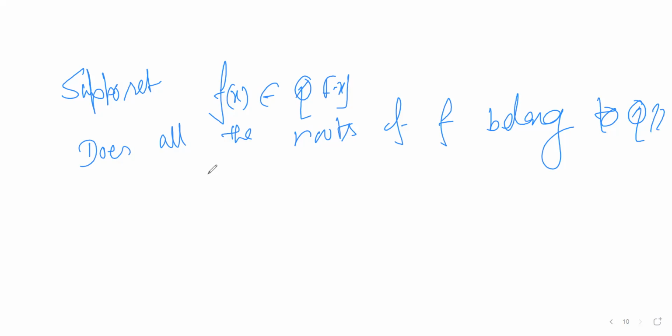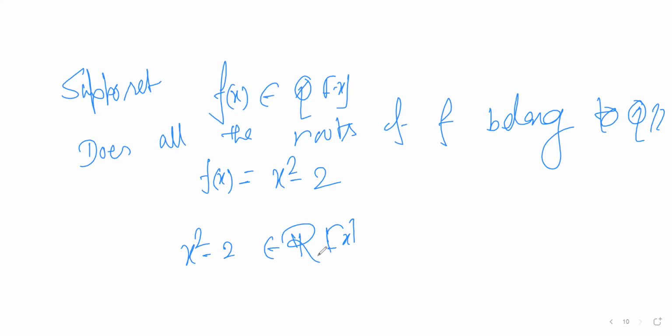So let us consider this polynomial x² - 2. What are the roots here? Can we think about the roots in Q only? No. If we consider the same polynomial x² - 2 in R, then we see the roots are ±√2, right?